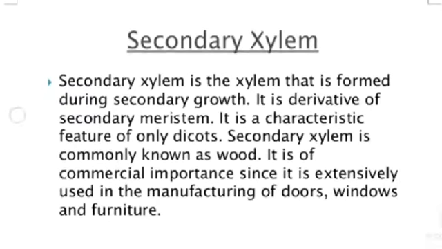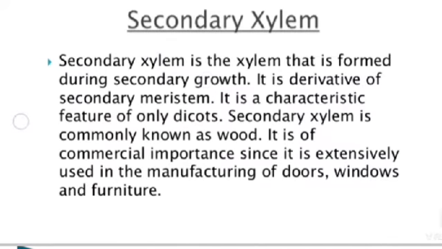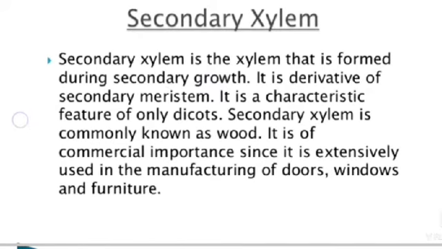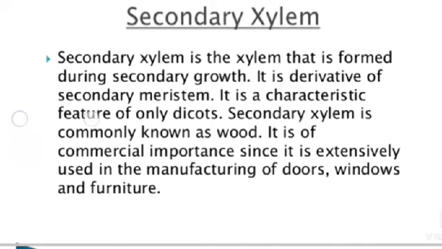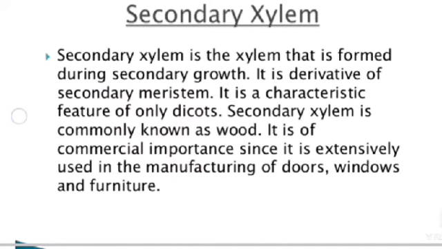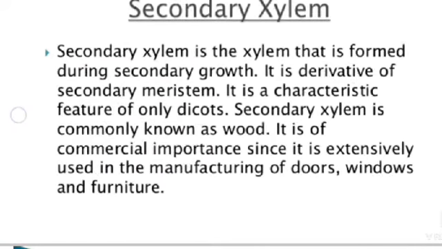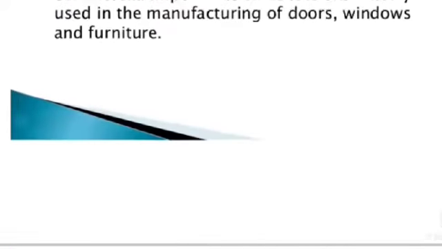Secondary xylem. Secondary xylem is the xylem that is formed during the secondary growth. It is a derivative of secondary meristem. It is a characteristic feature of only dicots. Secondary xylem is commonly known as wood. It is of commercial importance since it is extensively used in the manufacturing of doors, wood, and furniture.